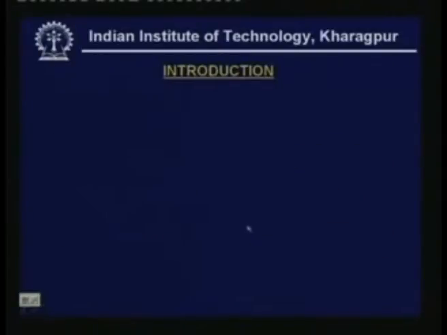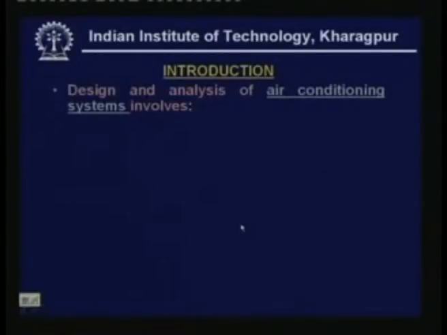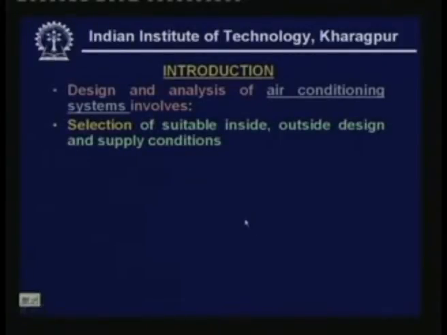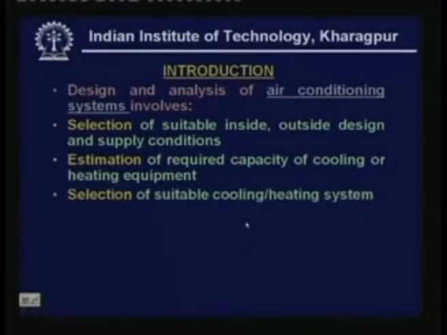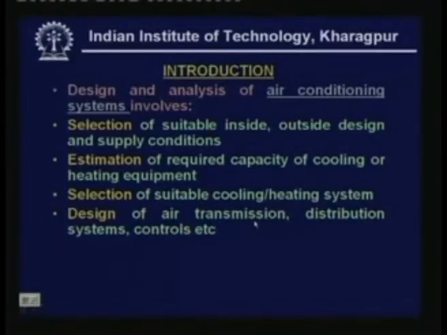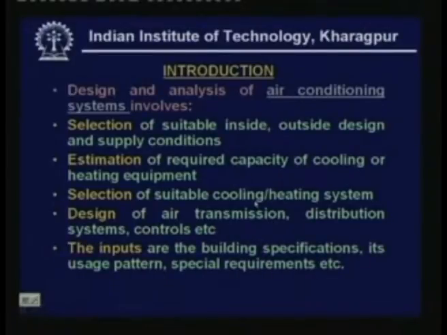Let me give a brief introduction. Design and analysis of air conditioning systems involves the following steps: selection of suitable inside, outside design and supply conditions, estimation of required capacity of cooling or heating equipment, selection of suitable cooling and heating equipment, design of air transmission, distribution systems, controls, etc. And generally the inputs are the building specifications, its usage pattern, special requirements, etc. So these are the various steps one has to go through while designing an air conditioning system.